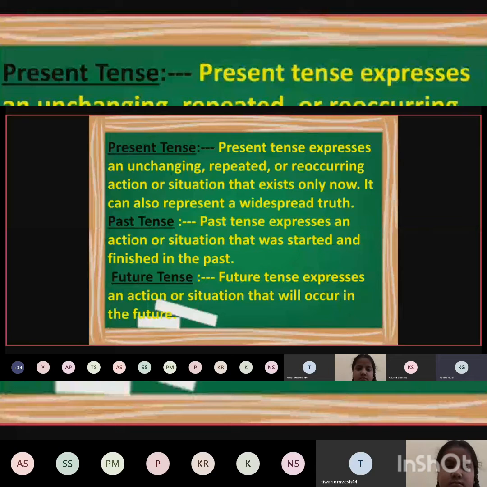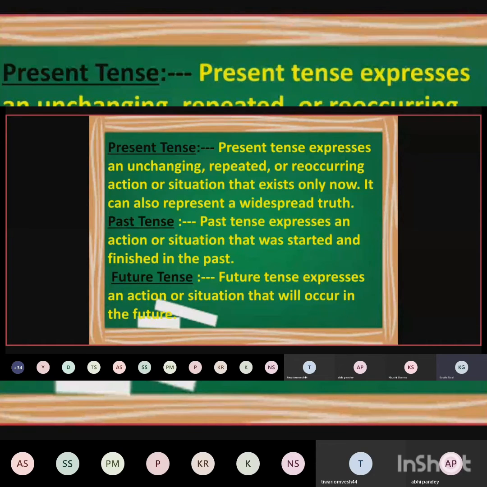When your great grandfather was a child like you, that time also the sun was rising from the east and setting in the west. When your grandfather was a child, that time also the sun was rising from the east and setting in the west. When your father was a child, the same thing was happening. And today, when you are a child, the sun still rises in the east and sets in the west. This is an unchanging truth, a widespread fact that everybody knows.